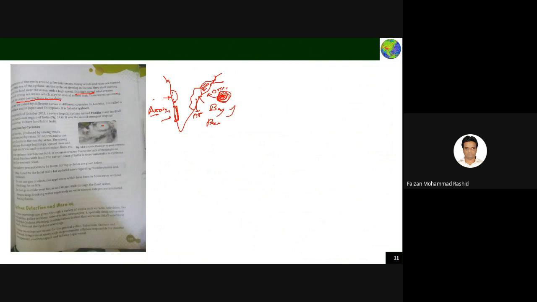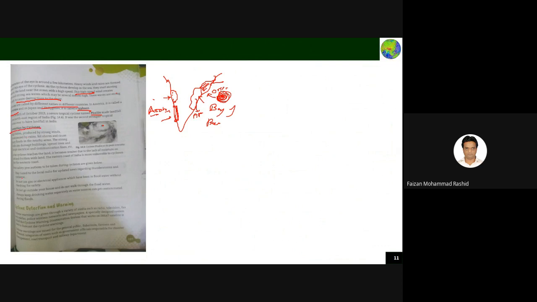Cyclones are called by different names. In America, it is called a hurricane, and in Japan, it is called a typhoon. Nowadays, people give names to cyclones. Any cyclone that is coming, they will give it a name. In October, a severe cyclone known as Phailin made landfall in the northeast of India. It was the second largest southern cyclone.